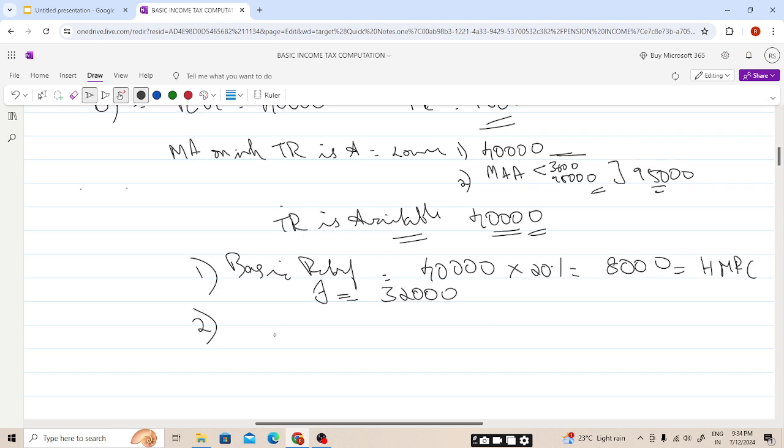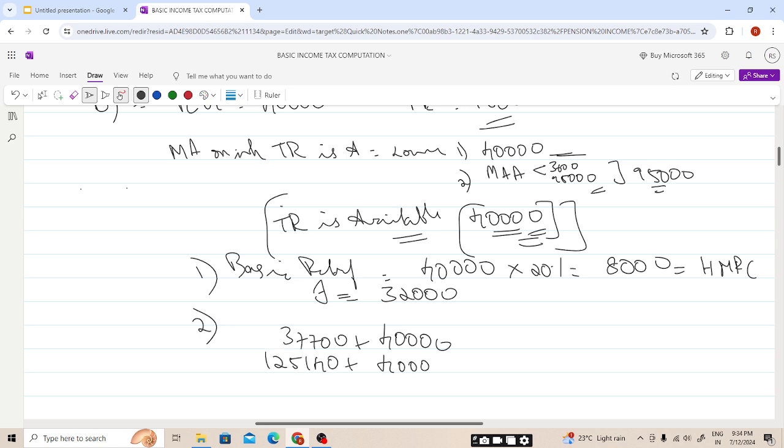Second part, how will we get the benefit? We will increase our bands, 37,700 plus what is the amount of tax relief? Maximum 40,000, students. We need to take this amount, not the gross pension contribution. The gross pension contribution is only the amount on which relief is available. So we will be adding 37,700 plus 40,000. So this will be, students, 77,700, and the additional rate band 125,140.